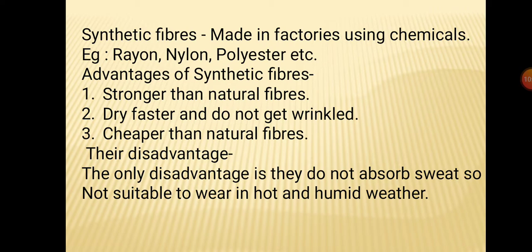Then after natural fiber, we come to the topic of synthetic fiber. As I told you, synthetic fibers are made in factories using chemicals. Their examples are rayon, nylon, polyester, etc. Then we must do a comparison between them. What are natural fibers, what are synthetic fibers? Names we know, but how do we identify them? So some tests can be done based on their properties.